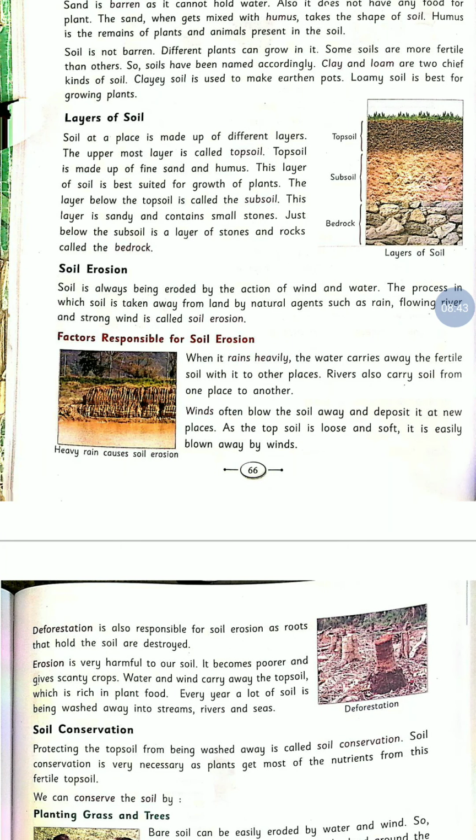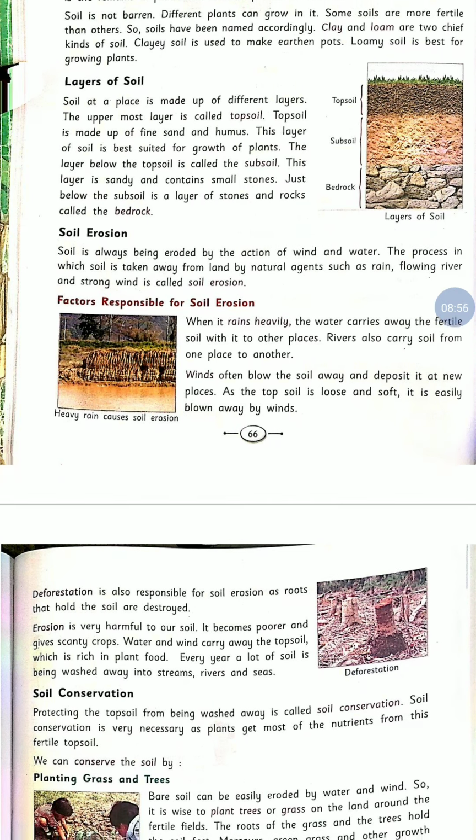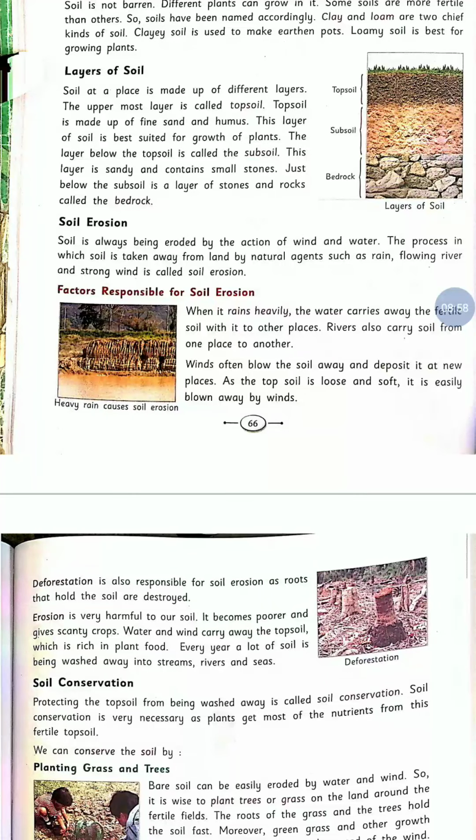Deposit means collect. As the topsoil is loose and soft, it is easily blown away by wind. We know that most plants grow in topsoil, and topsoil is very loose and soft.